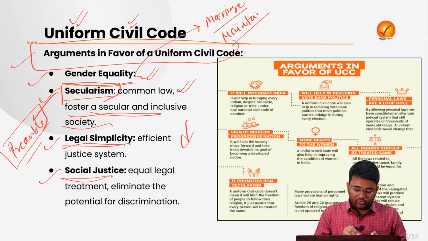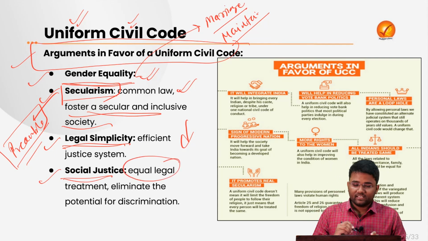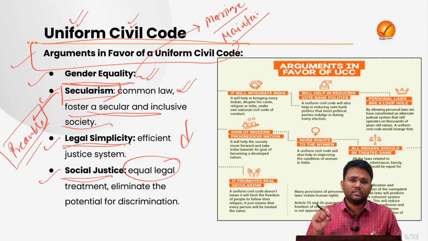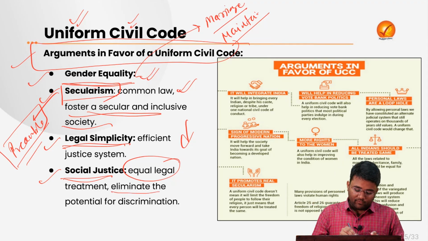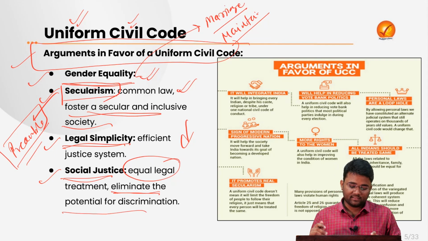Then it will also ensure social justice. How? Because it will ensure that there is equal legal treatment for all people belonging to different religions. There will be no discrimination against any woman or man belonging to a different religion. So that will ensure social justice, justice among people belonging to different religions. And it will also eliminate the potential for discrimination, as we have just discussed.